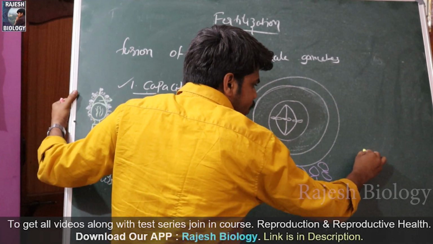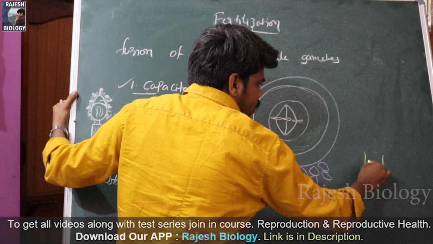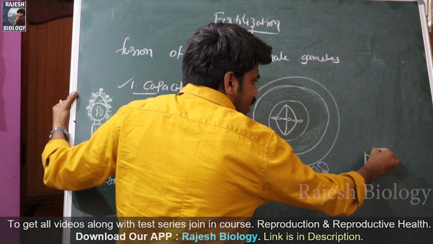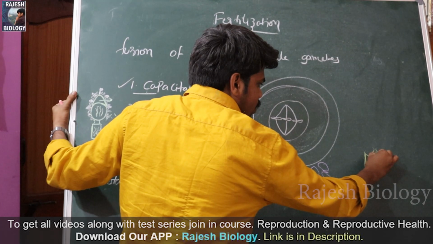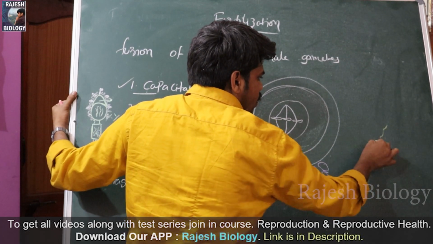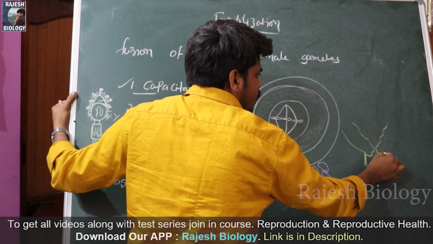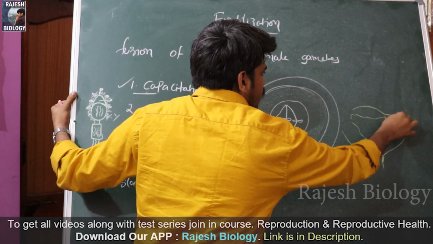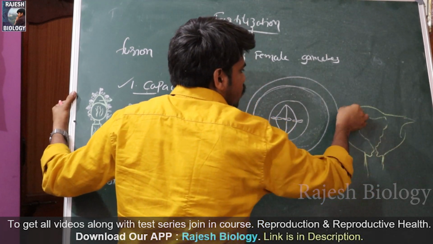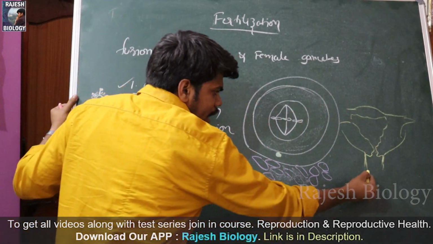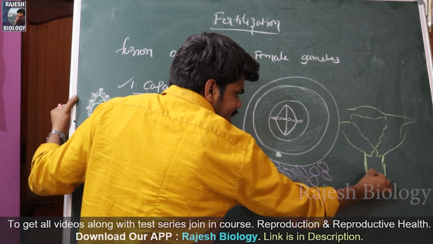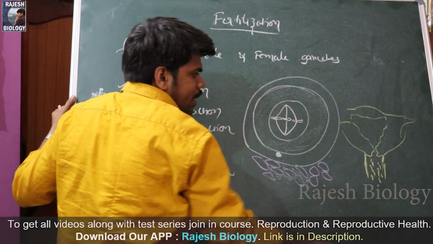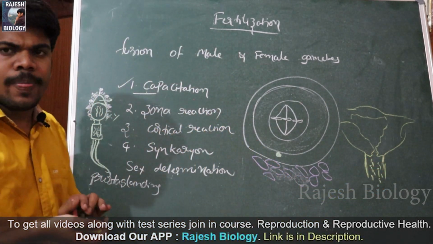For example, I'll draw a small diagram. It is the vagina, and it is the cervix. It is the uterus. Okay, so the male penis releases the semen in the female reproductive tract within the vagina. Right? You already know this.